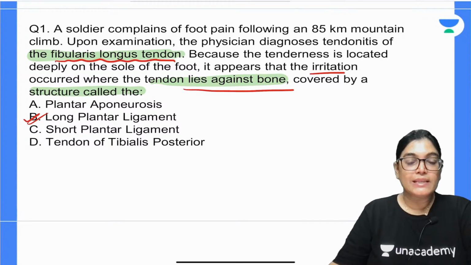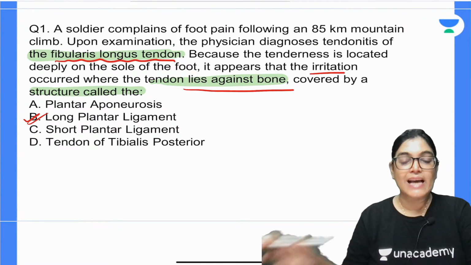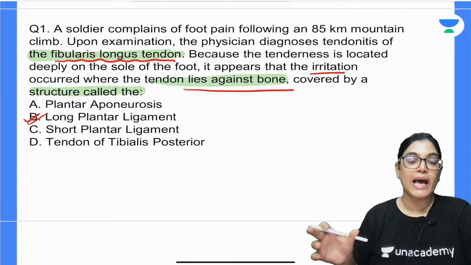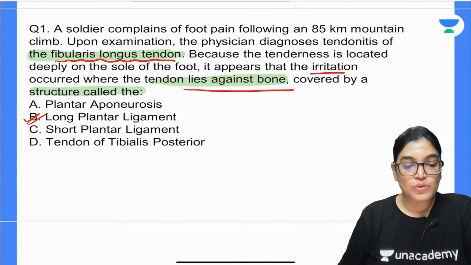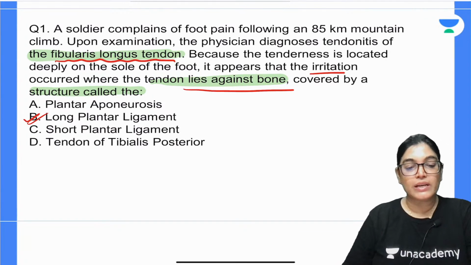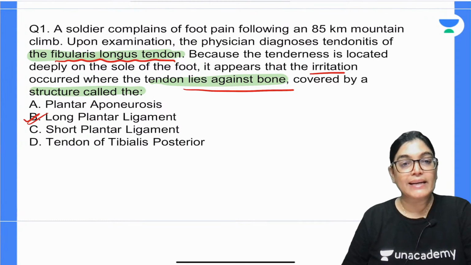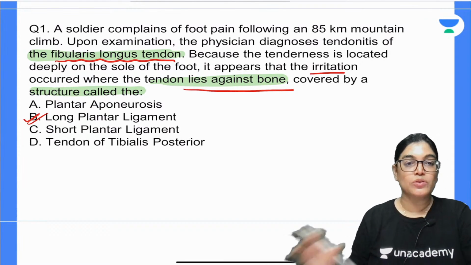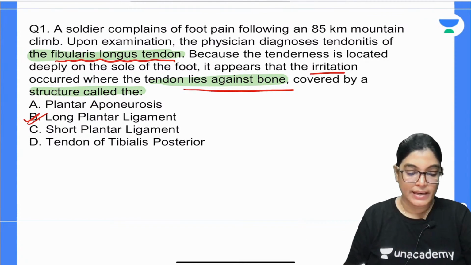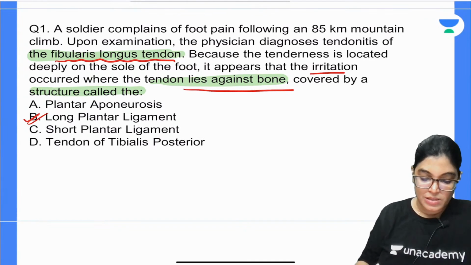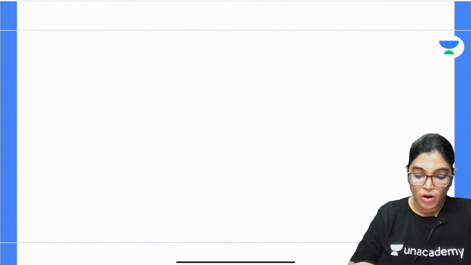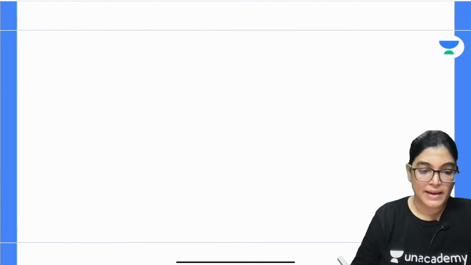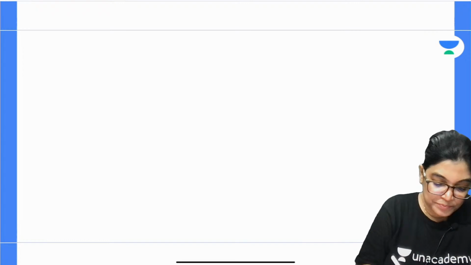When you see the long plantar ligament, it lies directly over the tendon. So there is a relation between the fibularis longus tendon and the long plantar ligament. They are closely attached to each other, and the long plantar ligament lies directly over the tendon. Which muscle tendon? Peroneus longus. So the correct answer is long plantar ligament. Let me write this relation, as it is important for you to know for answering this MCQ. All of you please write this down.